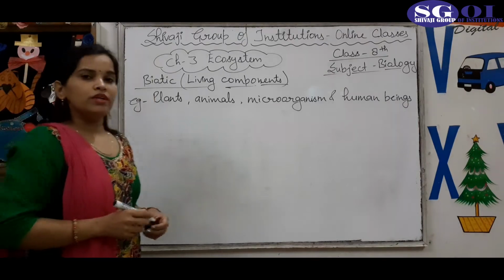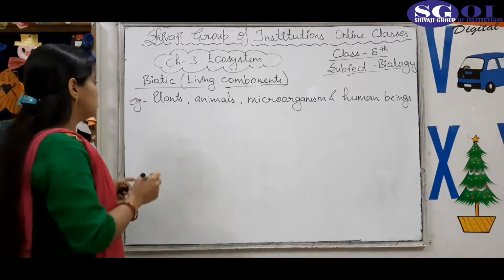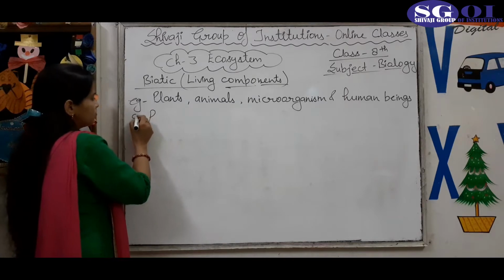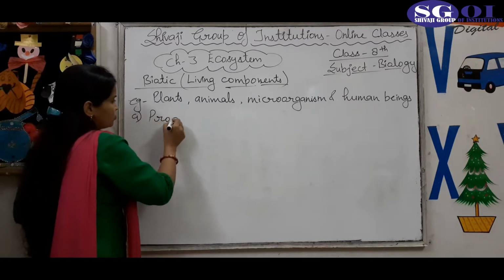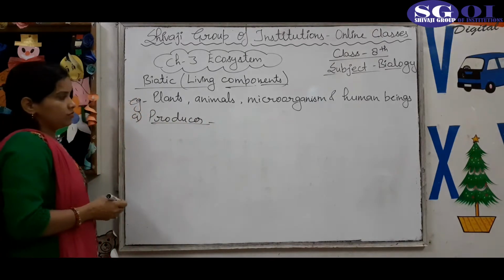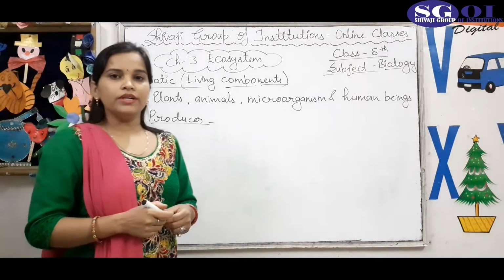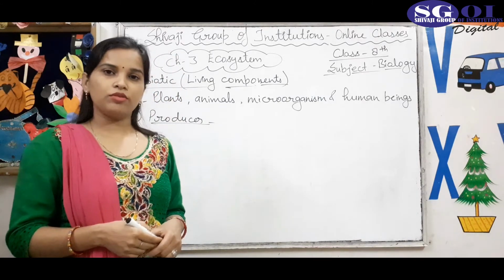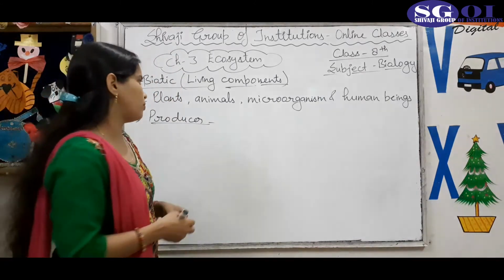And the biotic components are further divided into three types. First is producer. So what is producer? The living things which produce their own food are called producers or autotrophs.